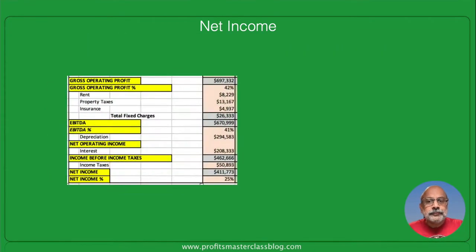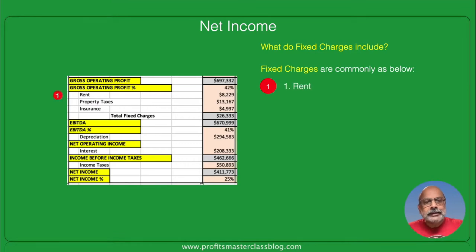Let's get to fixed charges now. What are fixed charges? Well, fixed charges are of three main types. One, rent. Rent is what you pay for any equipment or asset that you have taken on rent. Number two, property taxes. Property taxes are, of course, real estate taxes on the value of the hotel property. And number three, and very importantly, insurance. That is insurance of every asset, property, building, plant and machinery, equipment that the hotel owns.